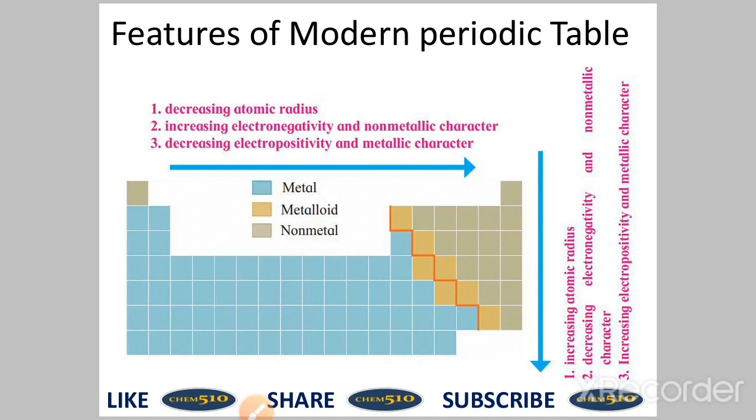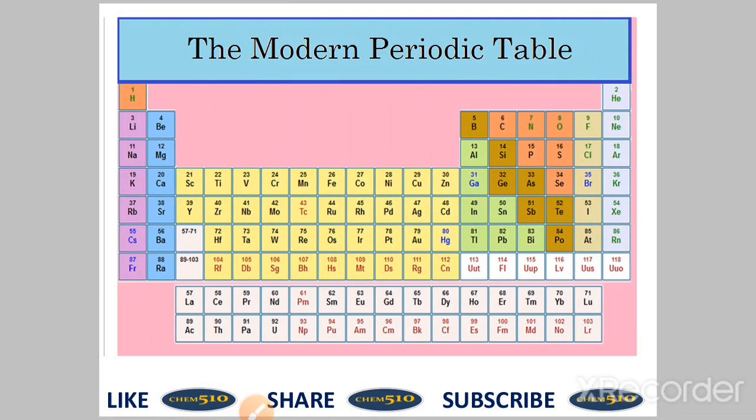In a group from top to bottom, there is increasing atomic radius, decreasing electronegativity and non-metallic character, and increasing electropositivity and metallic character. So this is the modern periodic table.